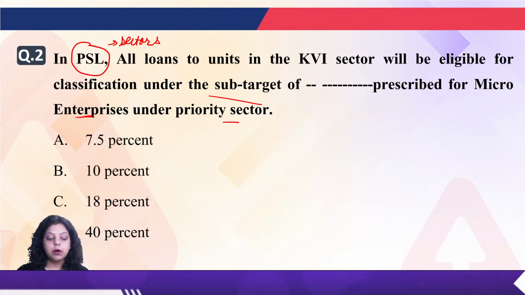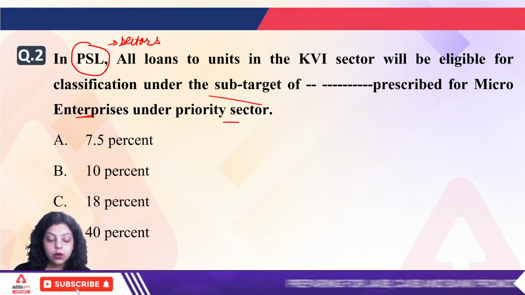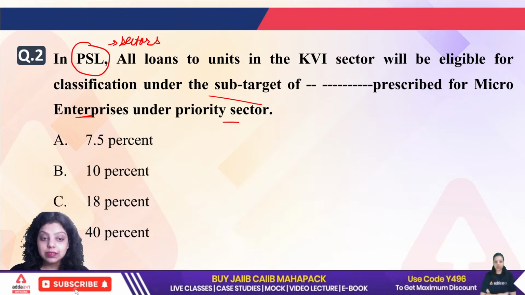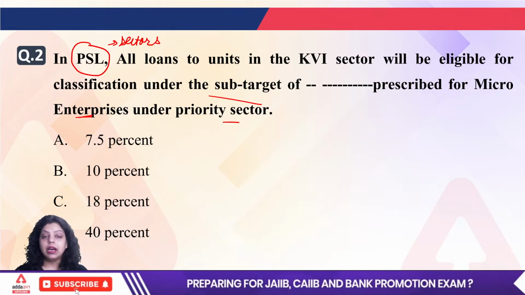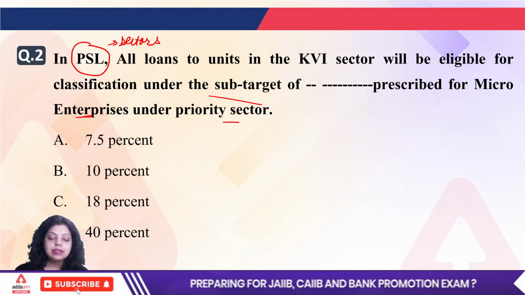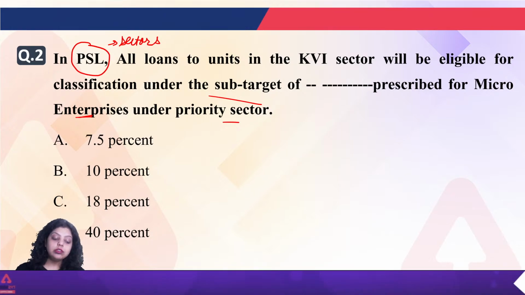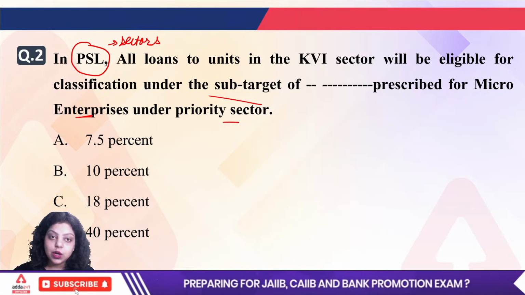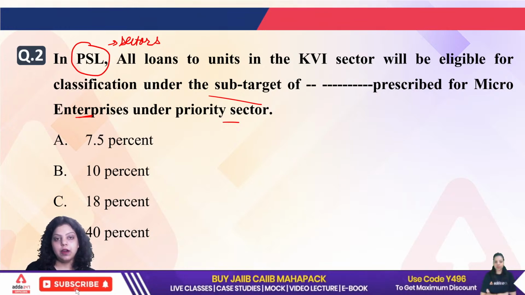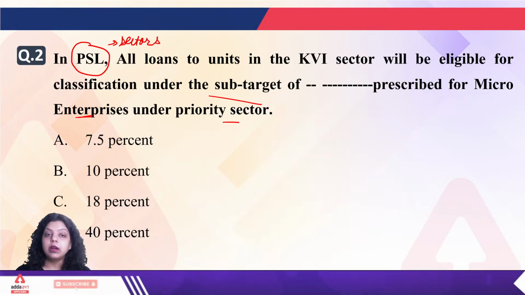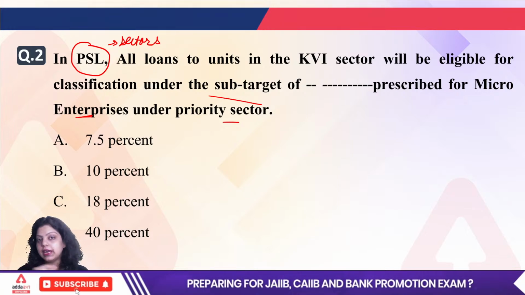First of all, PSL stands for priority sector lending. As per the Reserve Bank of India and the Government of India, those sectors which need improvement and development come under the priority sector, because these sectors are the basic needs for the country's development so that the economy will develop. It was introduced by the Reserve Bank of India and the Government of India, and RBI introduced the PSL scheme in the year 1972.